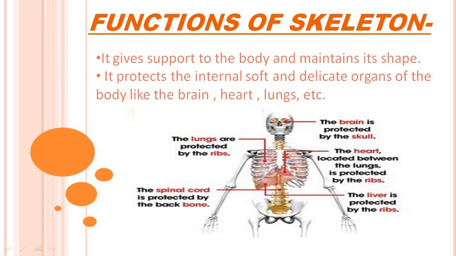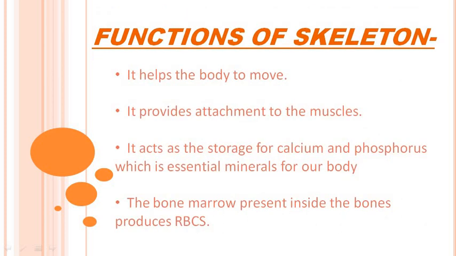Same as our brain, which is in our head, it is protected by the skull. The spinal cord is present in our backbone and it is protected by the backbone. The liver is also protected by the ribs. So it means a main function of the skeleton is that it protects the internal soft and delicate organs of the body. It also helps us to move.